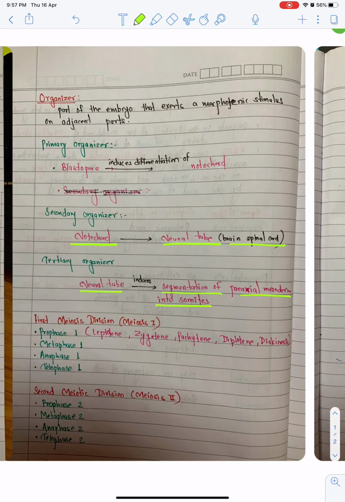First meiotic division, meiosis 1. There is meiosis 1 and meiosis 2. The first meiotic division has prophase 1, metaphase 1, anaphase 1, and telophase 1. Prophase 1 has leptotene, zygotene, pachytene, diplotene, and diakinesis. The second meiotic division has prophase 2, metaphase 2, anaphase 2, and telophase 2.